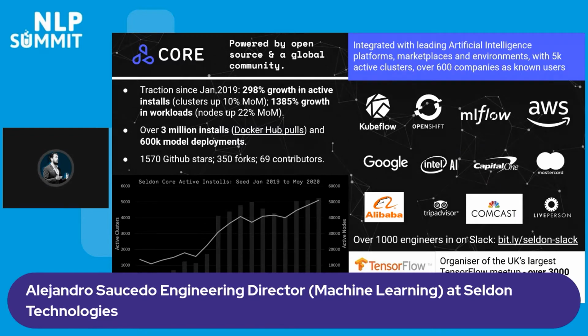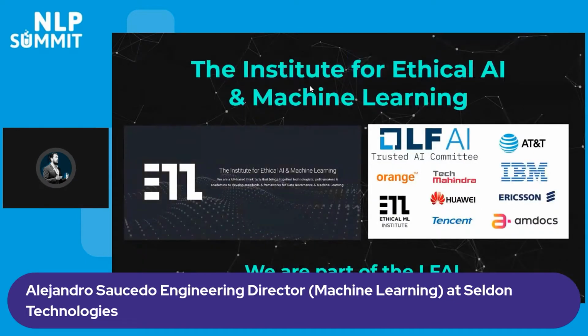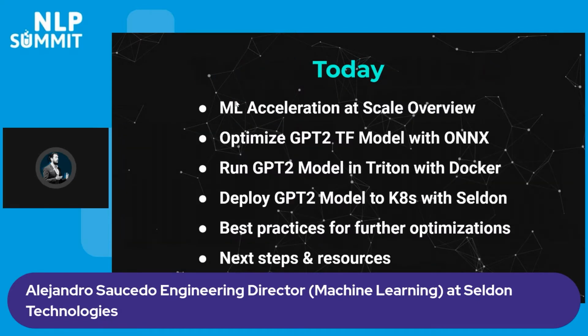So we focus primarily on the management and scale of machine learning models. And the Institute is a UK-based research center that focuses on developing frameworks for the responsible operation and design of machine learning systems.